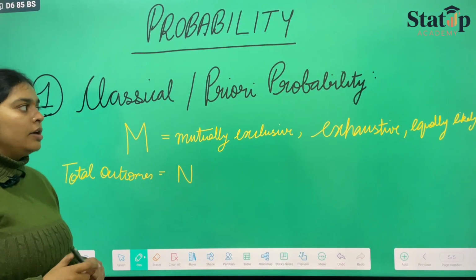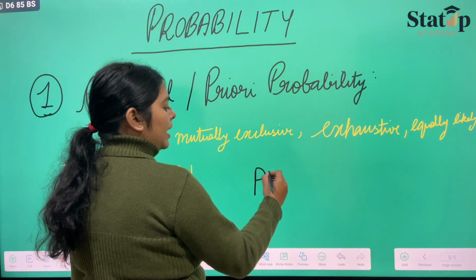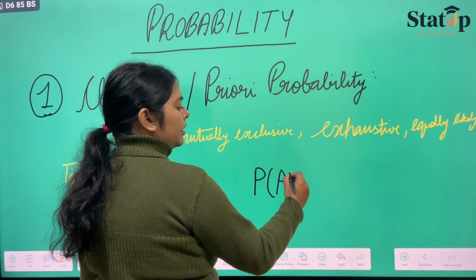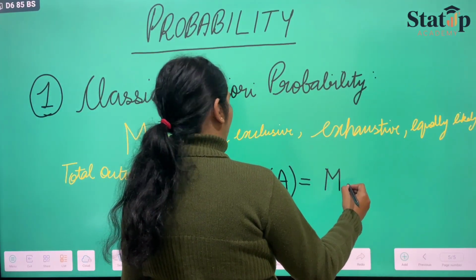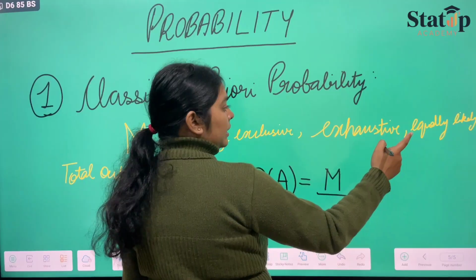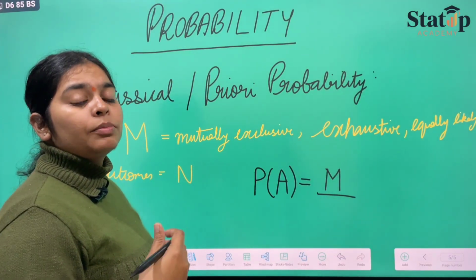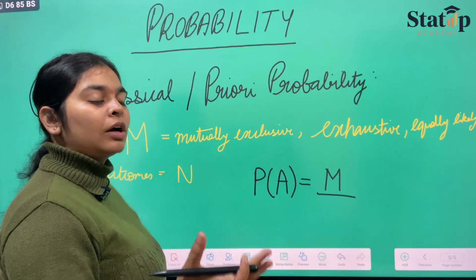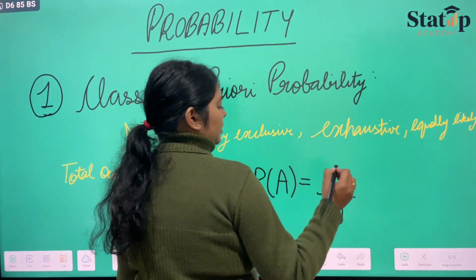outcomes are n. So this is classical probability. Suppose we have to find the probability of occurrence of an event A, then it is given as the total number of mutually exclusive, exhaustive and equally likely events, which represents the probability of occurring of A, m upon n, total number of outcomes.